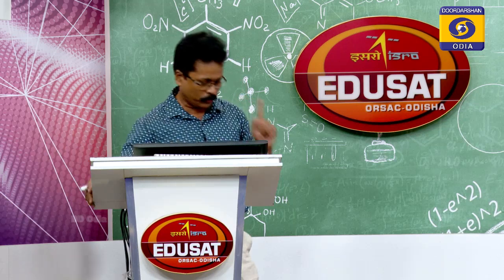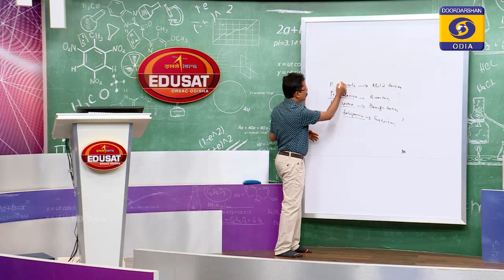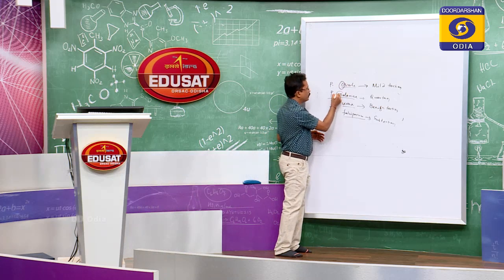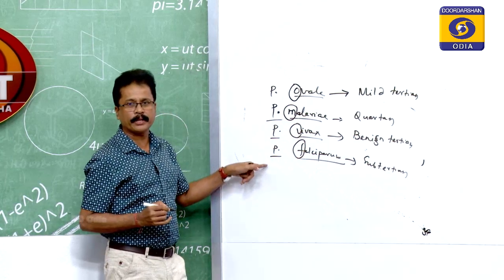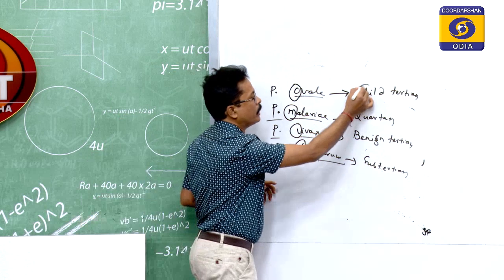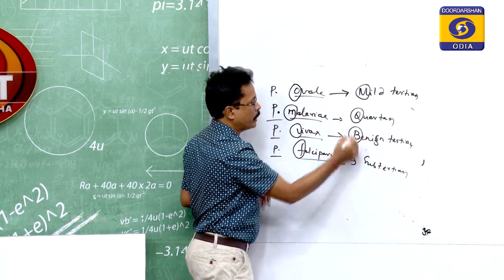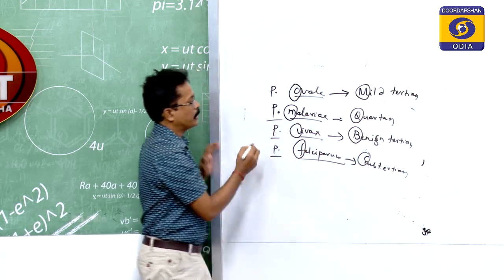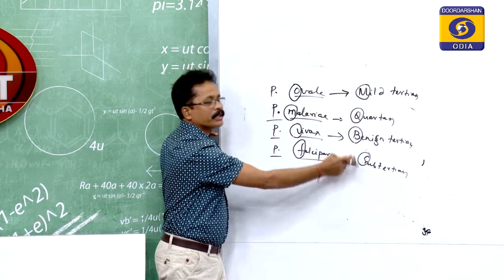Again I am showing this: Odisha medical very favorite. The beginning letter is O, M, V, F. Many questions based standard.